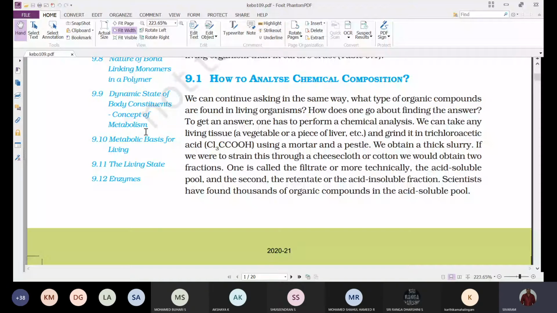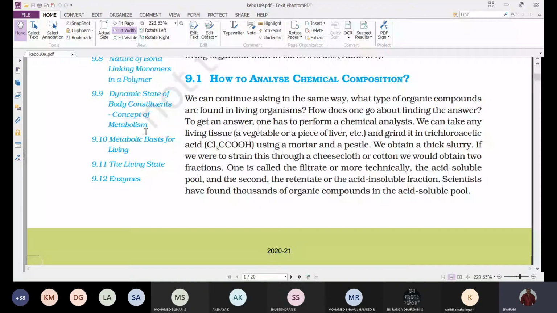In living organisms also we find certain catalysts which enhance the rate of metabolism or metabolic reactions, and those chemical substances we call enzymes, which we can call biocatalysts. Those enzymes we will also study: types of enzymes, the classification of enzymes, the nature of enzymes, the functioning of enzymes, and some inhibitors of enzymes. All that we will study under the concept of enzymes.